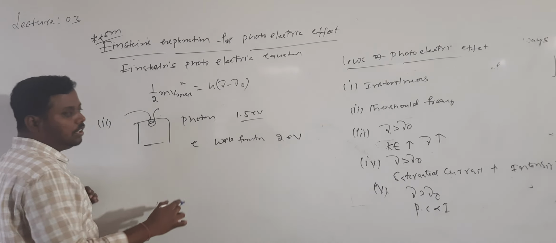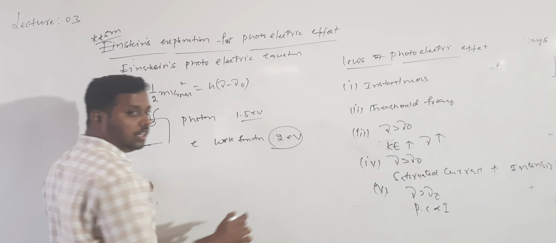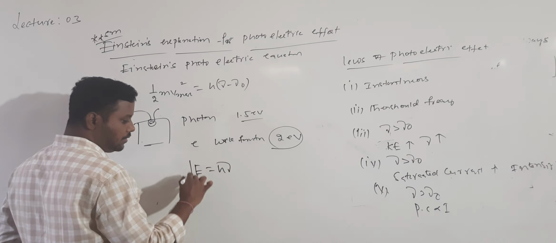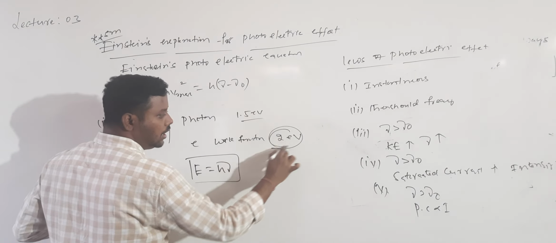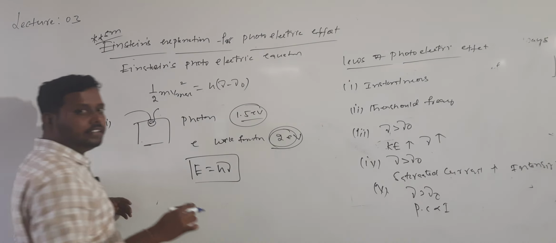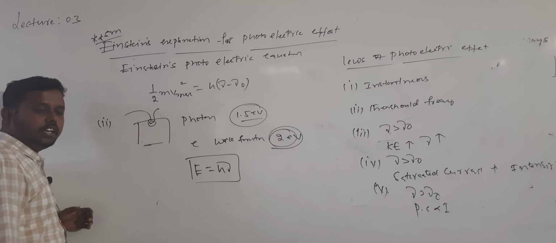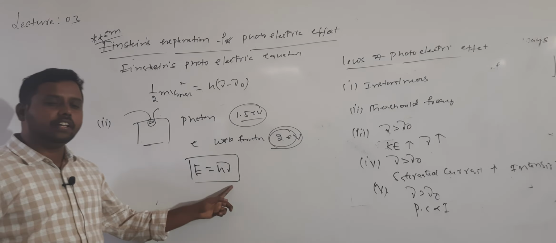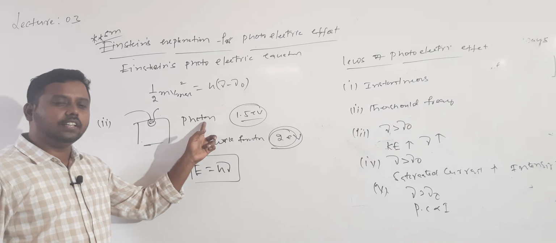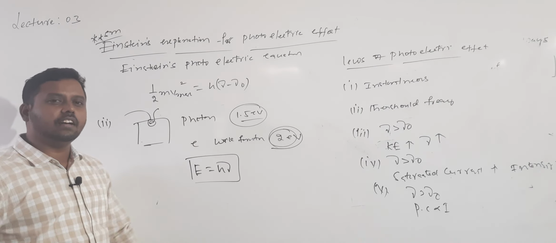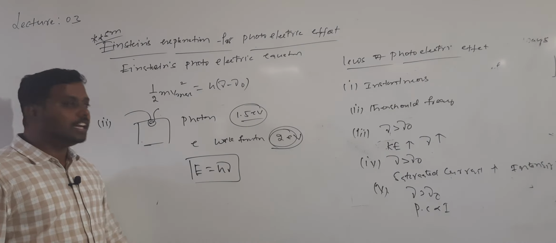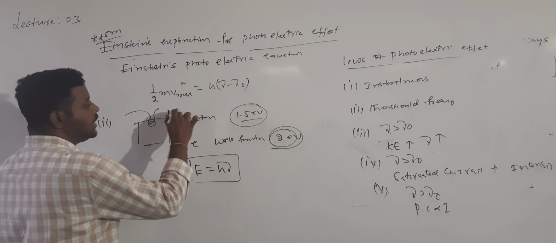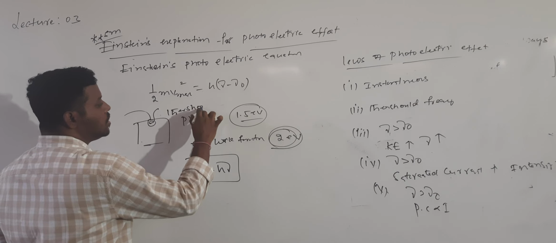In order to lift it, the minimum energy required is 2 electron volt. But the energy of the photon is decided by frequency. So to have 2 electron volt, the photon should have a certain minimum frequency. According to Einstein, the energy of the photon depends upon the frequency. In order to lift the electron, the photon should have a certain minimum frequency. That minimum frequency is called the threshold frequency. So this is the explanation for threshold frequency.